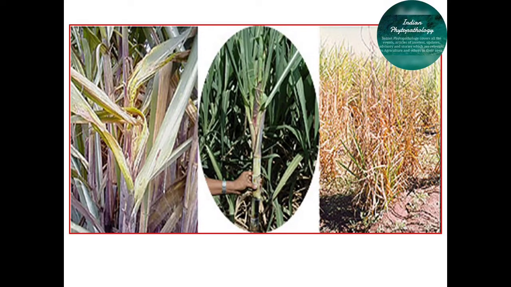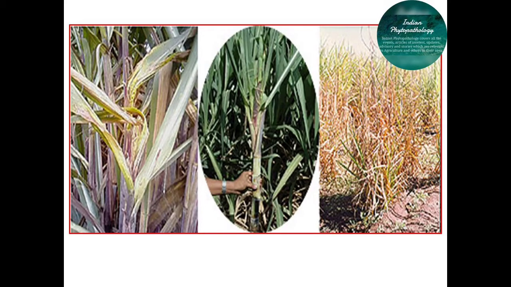The fungus can also survive in soil, as these are soil-borne spores, and it can survive as a saprophyte up to 2 to 3 years inside the soil. In case of secondary infection, it is always by macro or microconidia, which move from the infected portion to the healthy portion by contaminated soil, contaminated water, or at the time of interculturing operations. So this is all about the disease cycle of this wilt of sugarcane.